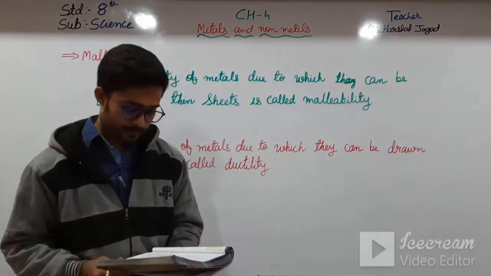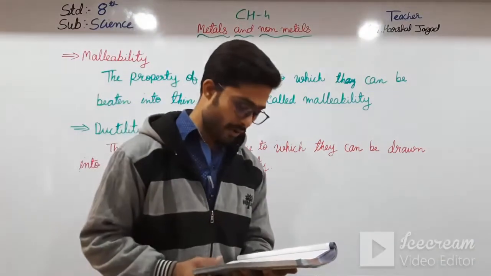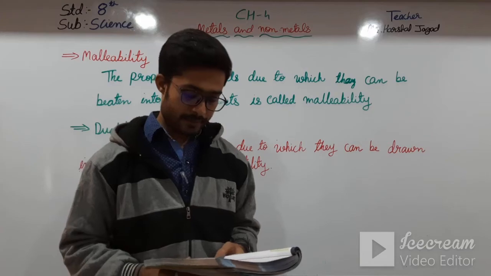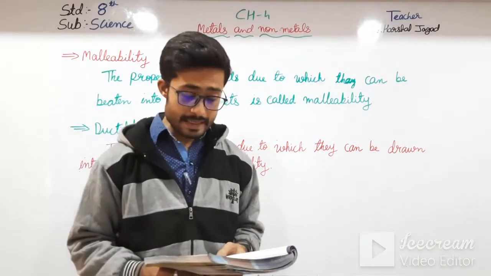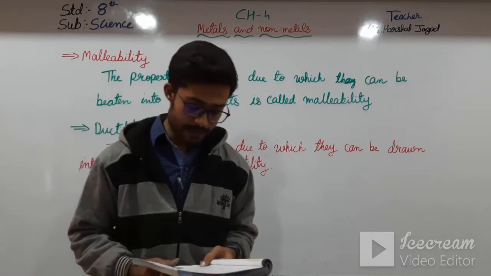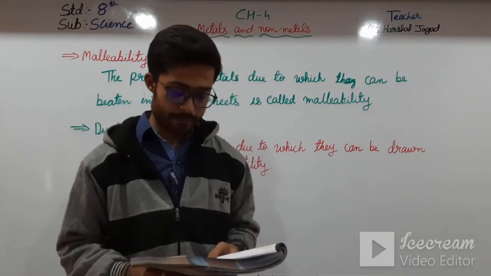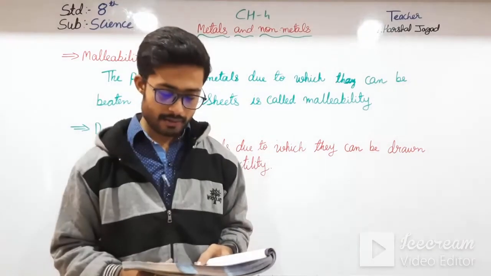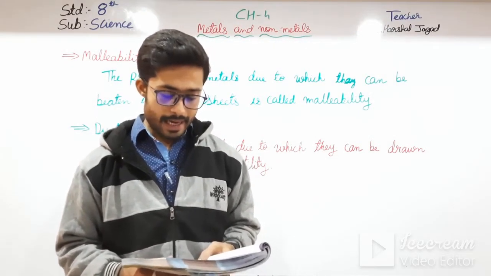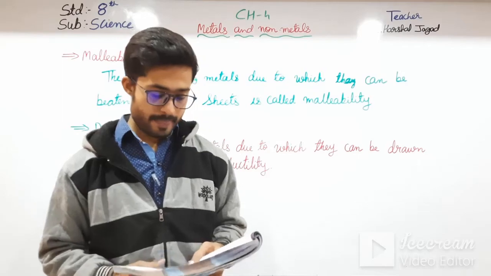Here an activity is given to classify substances as metals or non-metals by pounding them. Materials needed: small samples of copper wire, aluminium wire, pencil lead, coal, an iron nail and a hammer.